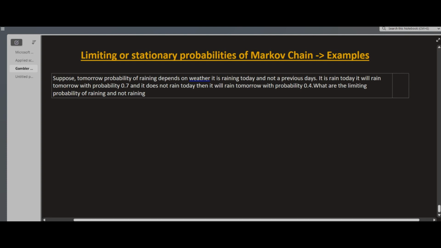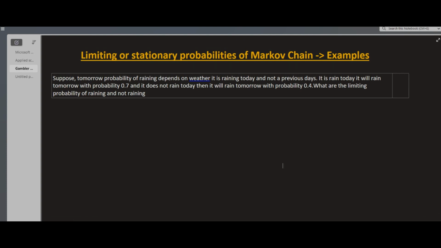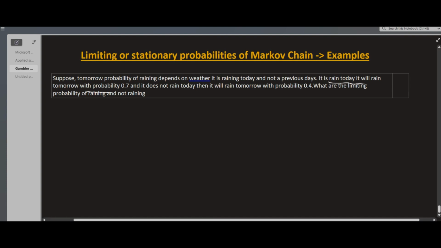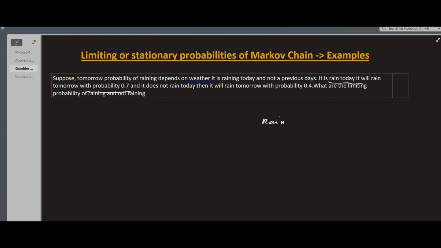We need to define the transition probability matrix. So this is our first step. Whether it rains today or tomorrow, the probability is 0.7. So consider rain as probability 1, and not rain as probability 0.